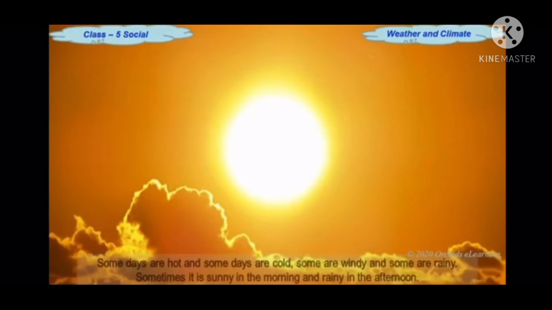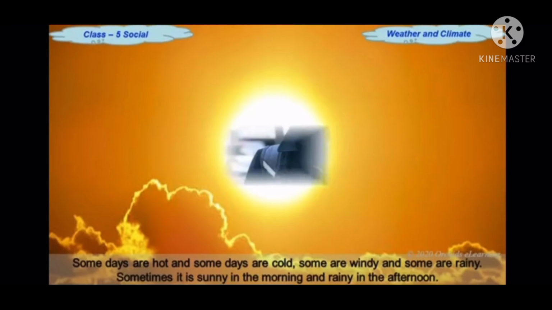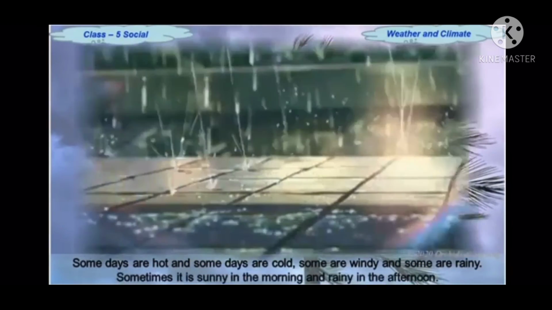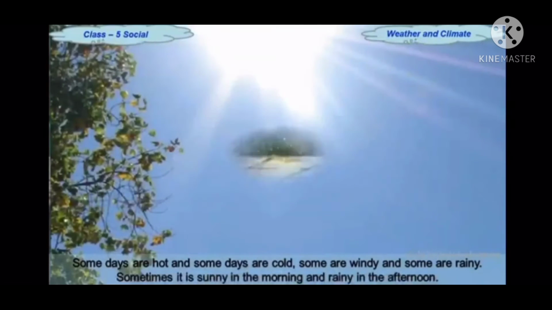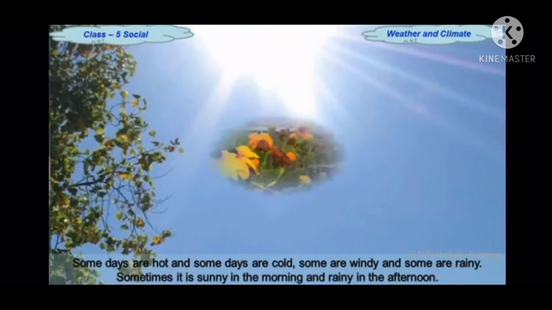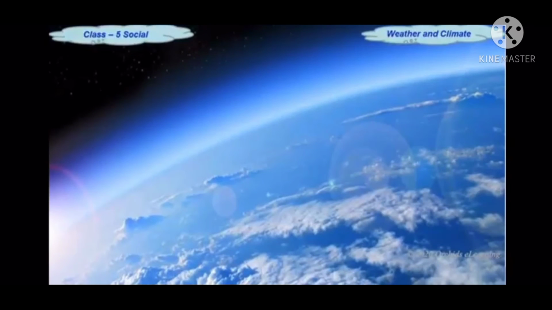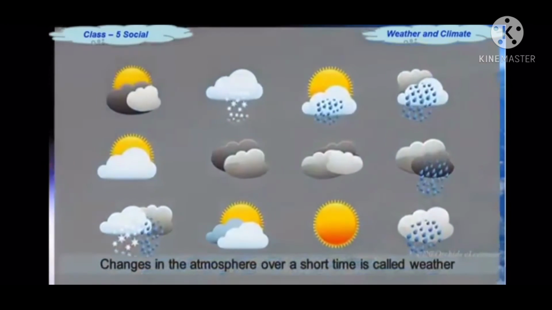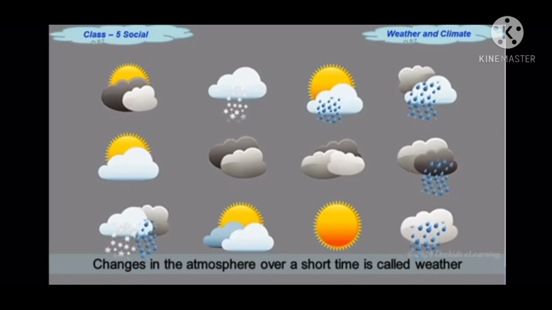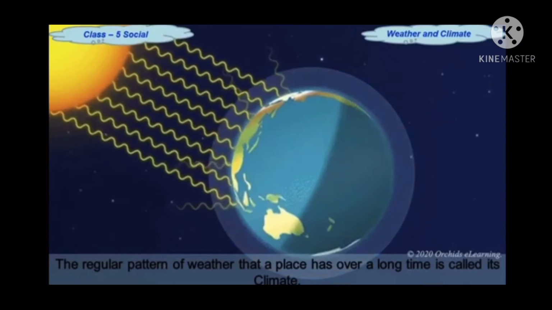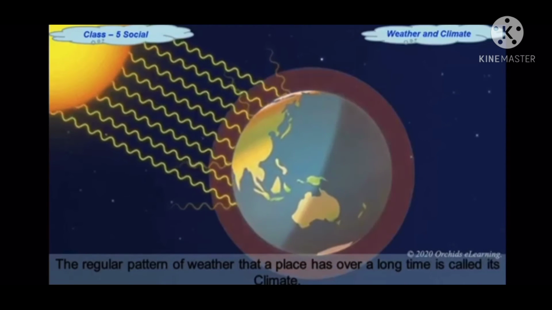Children, we are all aware that some days are hot and some are cold. Some are windy and some are rainy. Sometimes it is sunny in the morning and rainy in the afternoon. This happens because of the changes in the atmosphere of a place. These changes in the atmosphere over a short time are called weather. The regular pattern of weather that a place has over a long time is called its climate.